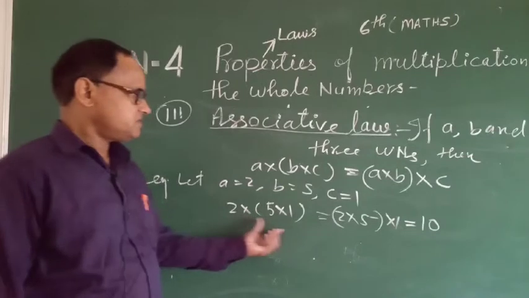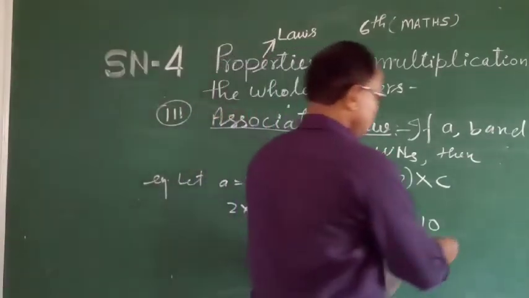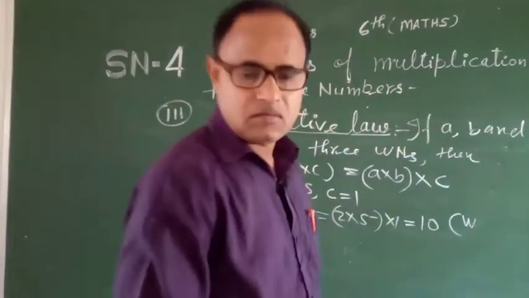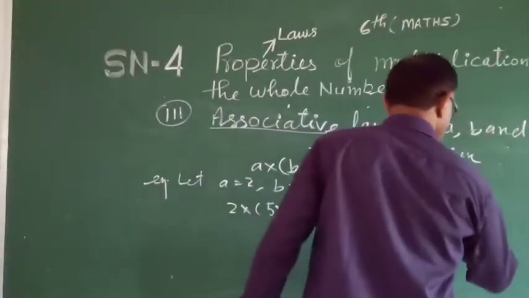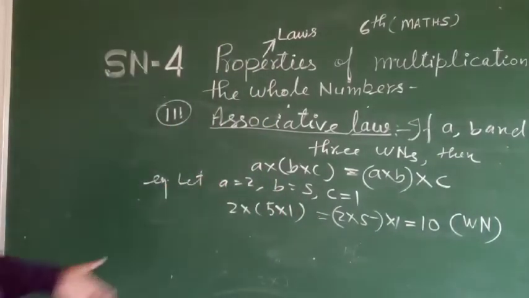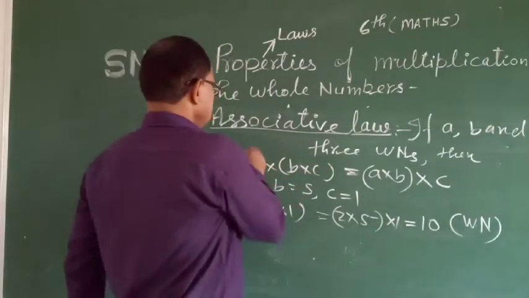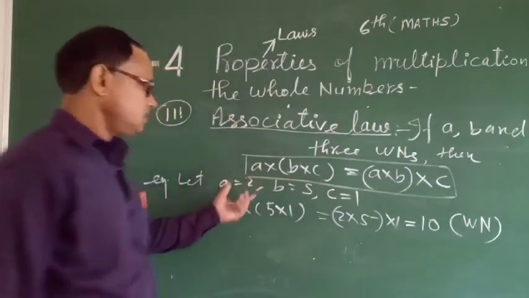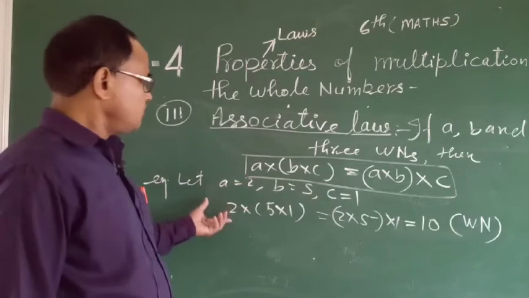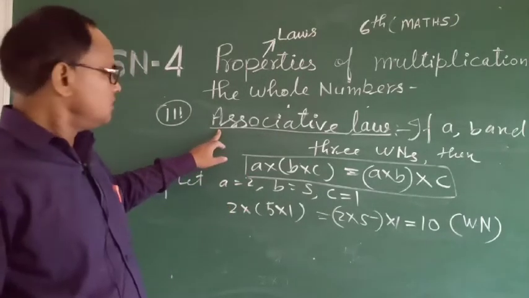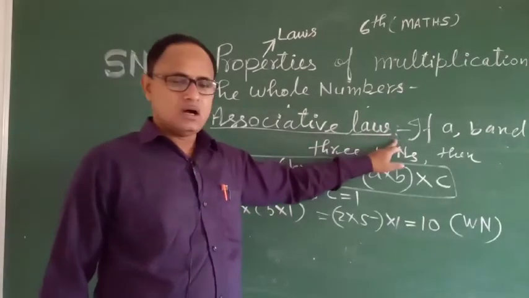All have the same result, and 10 is also a whole number. This rule is called associative law. Thus, multiplication of whole numbers holds associative law.